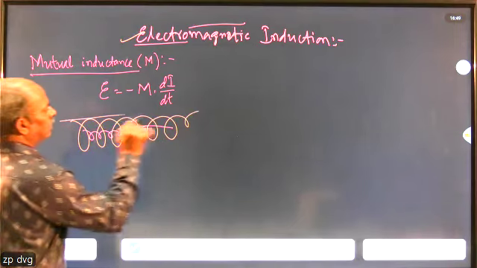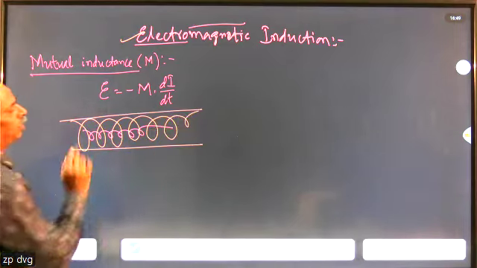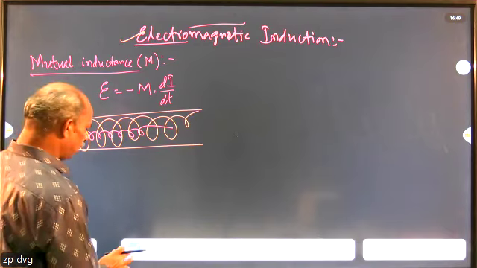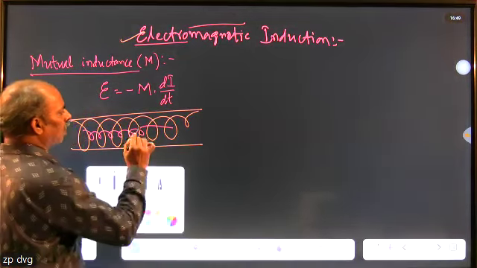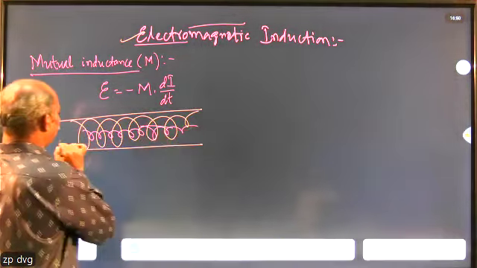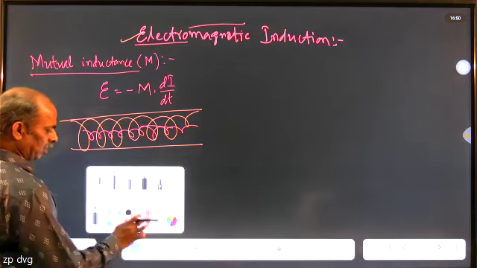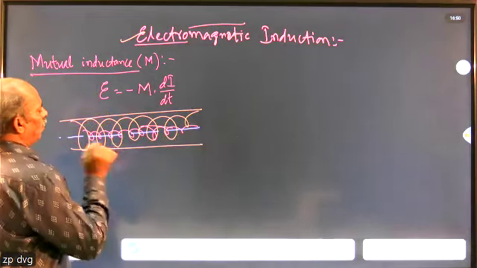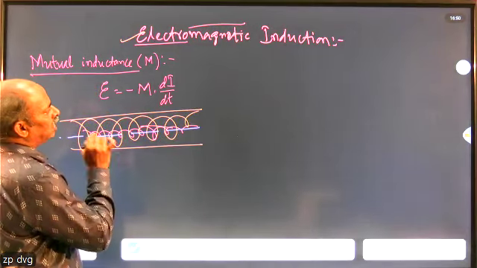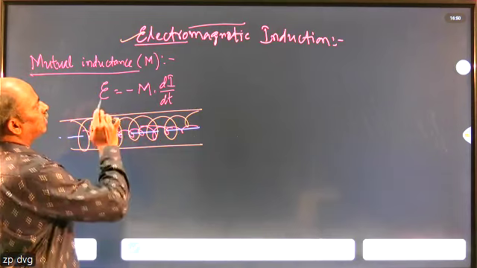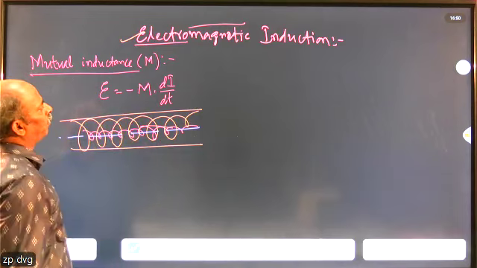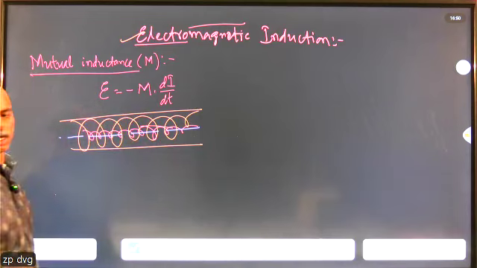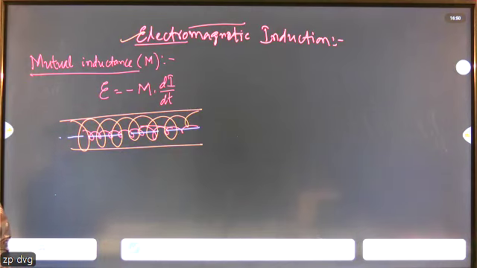This consists of two coils which are coaxial. Coaxial means their axis is common. So if I pass the current in one solenoid, automatically the other solenoid is going to have an EMF induced. So in that case, how do we calculate the value of that induced EMF?